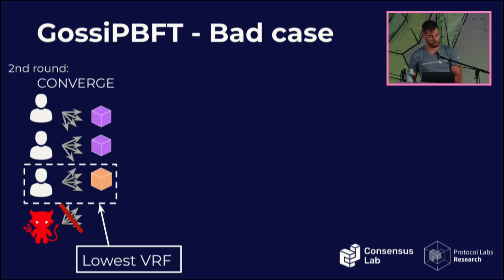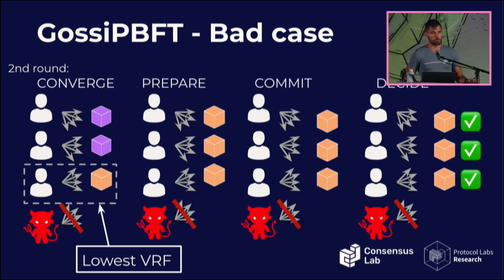Should the one that proposed yellow or orange actually change to purple? So what happens in the converge step, which is a synchronous step, is that everybody runs a VRF ticket and shares in this converge phase their proposed value with their ticket. At the end of the synchronous timeout, every node selects the value associated with the lowest ticket they saw. Suppose in this case the lowest ticket belongs to the node that proposed yellow. Everybody's going to switch to yellow.